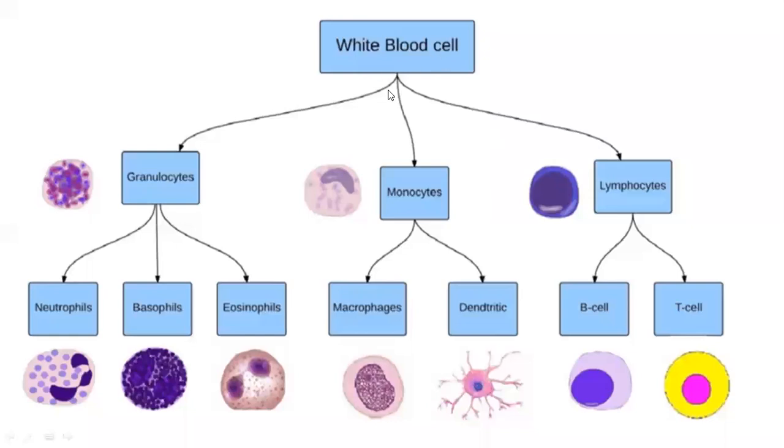So what is the reason why they are called WBC? Because of the absence of pigment. They are colorless. There is no hemoglobin in these cells. There is no red color pigment in WBC. Hence they are called white blood cells.